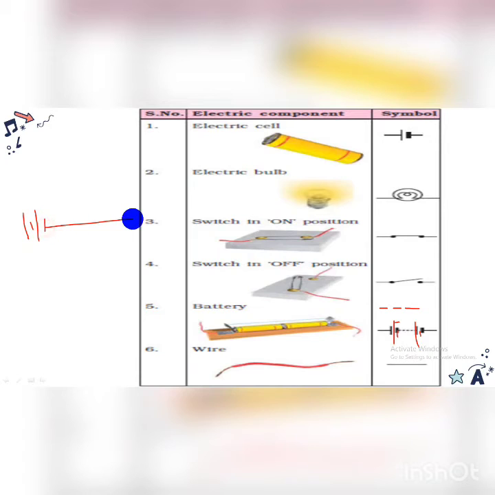Then you can see that this positive and negative is 1 electric cell, and this positive and negative is another. So total how many electric cells are there? Total 2. So it is known as a battery. If it is 3, then it will be like this: long, short, long, short, long, short, attached with the help of a wire.